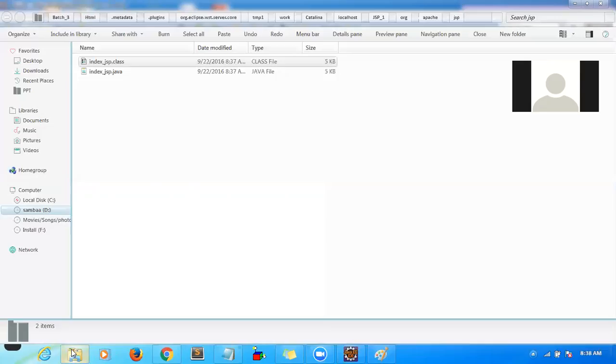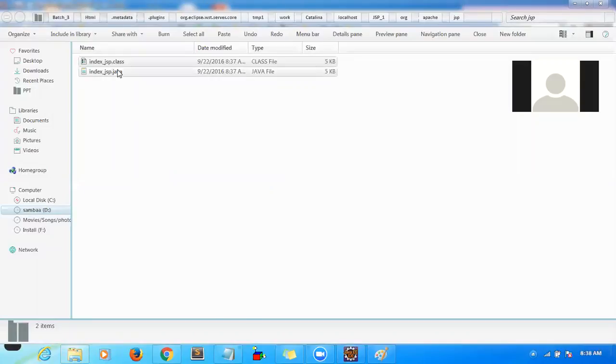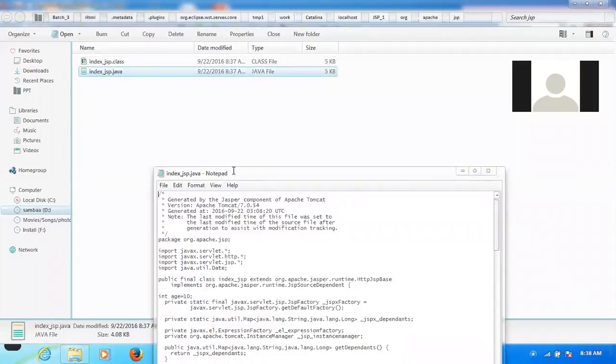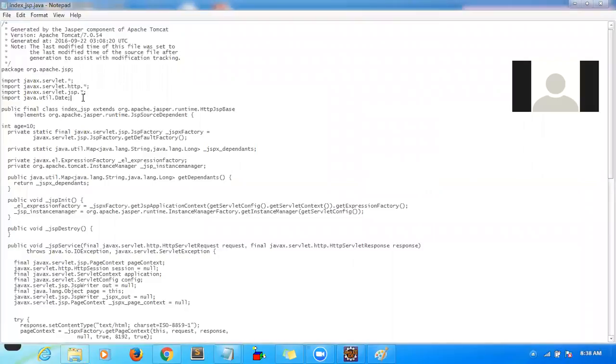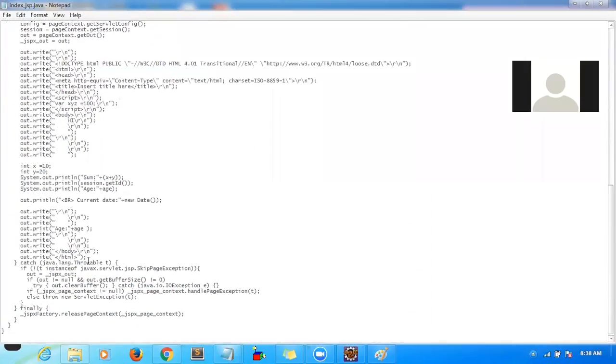Now go back to this page. This is the regenerated servlet, correct? If you see here, you will see your import statement. Let me go down a little bit, and you will see your display date, the current date.